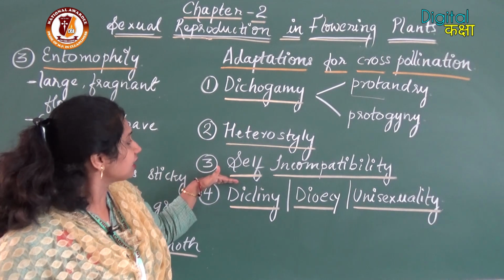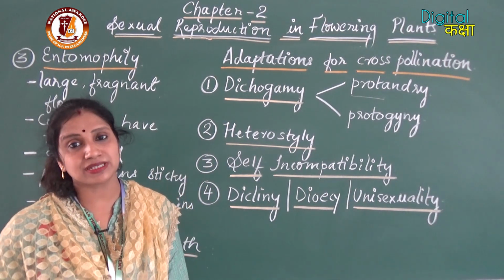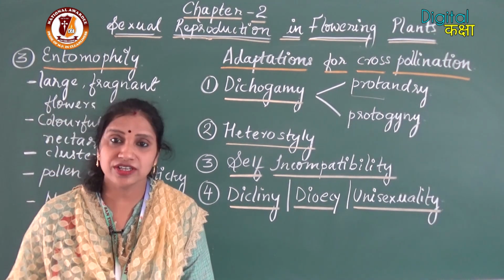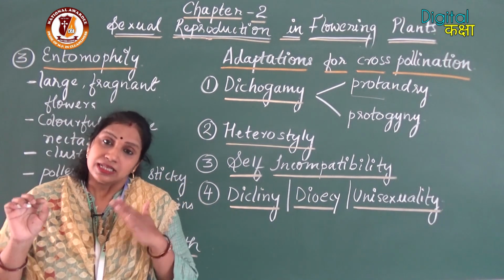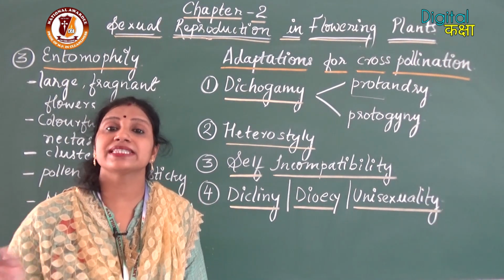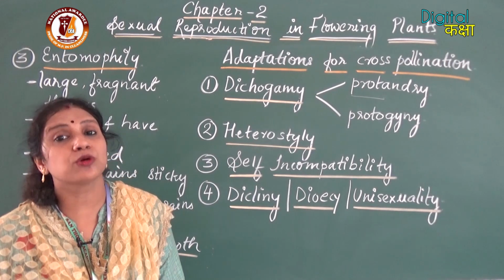Now the third type of adaptation is self-incompatibility. Self-incompatibility is a genetic phenomenon. In this genetic phenomenon, the stigma does not allow the pollen grains from the same plant or from the same flower to form the pollen tube.